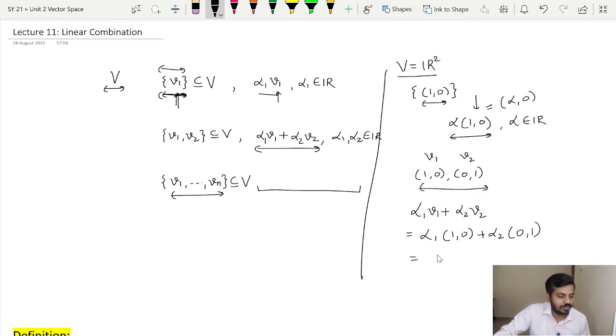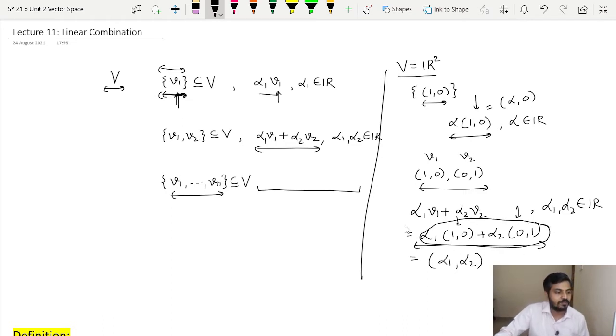If you solve it further, this is actually the linear combination of vectors V1 and V2, and you will get it to be (alpha 1, alpha 2), where alpha 1 and alpha 2 are real numbers. So this is called the linear combination of (1, 0) and (0, 1).